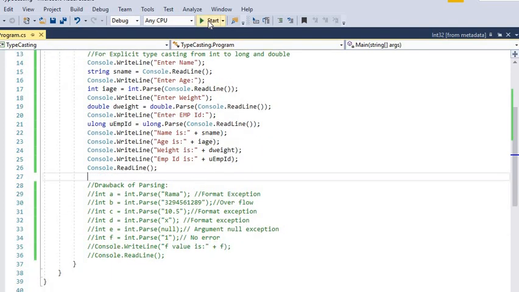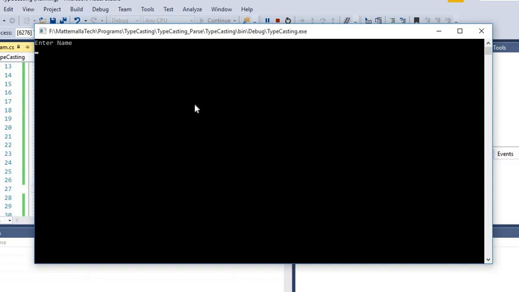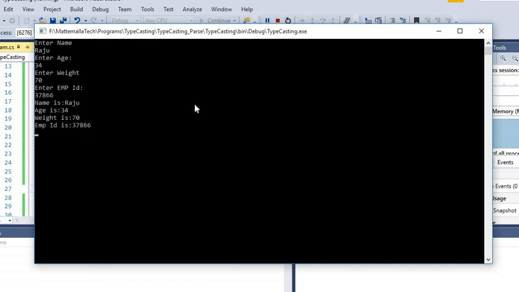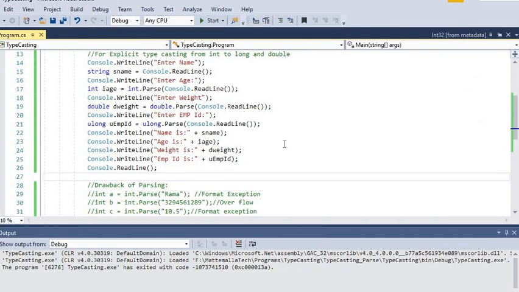This is the parse method example. When we execute this without errors, we can see the output. I entered the name Raju, age 34, weight 70, employee ID 37866. We can see the output as expected, without errors. So this is the parse method in explicit type conversion.